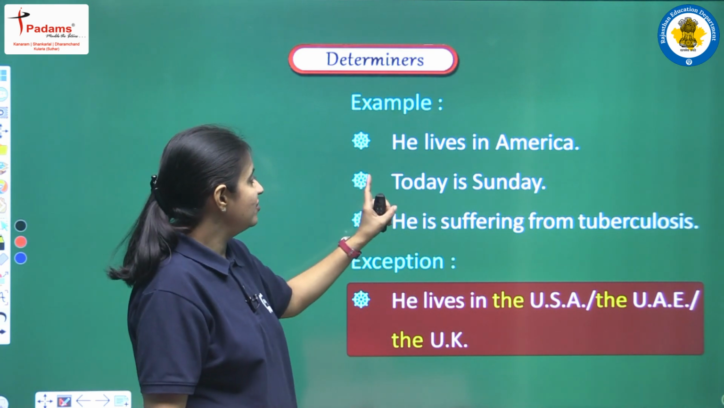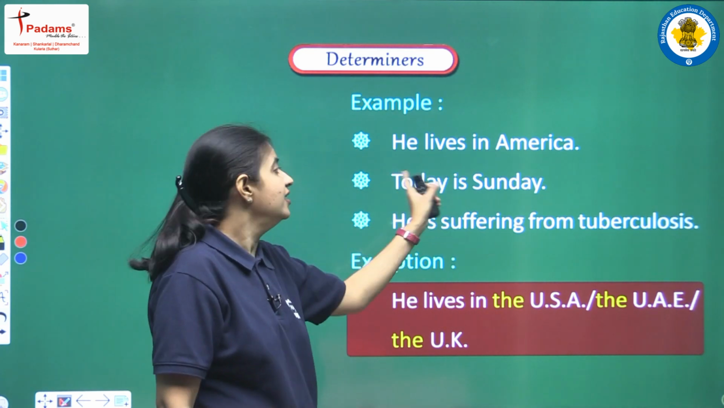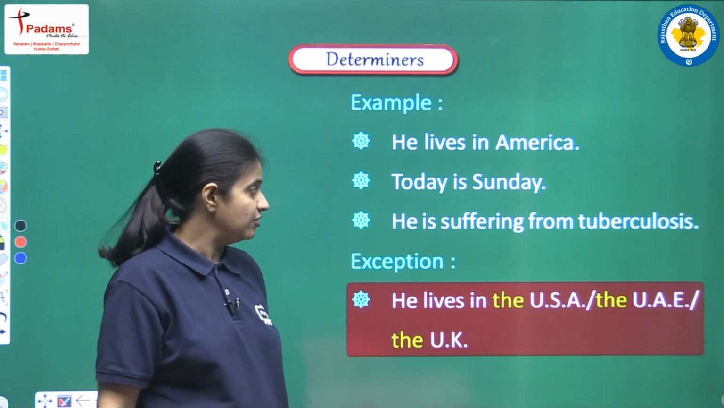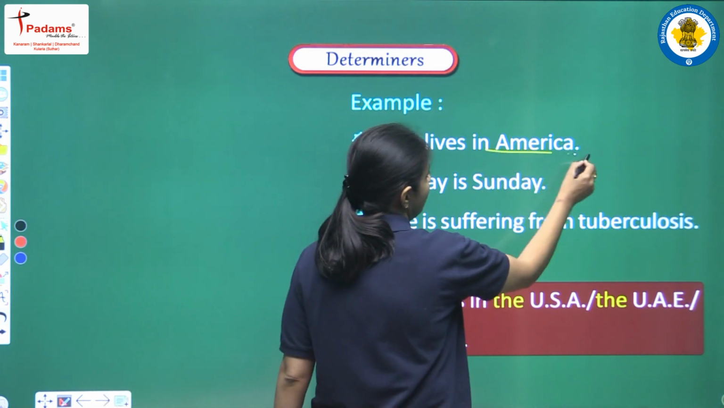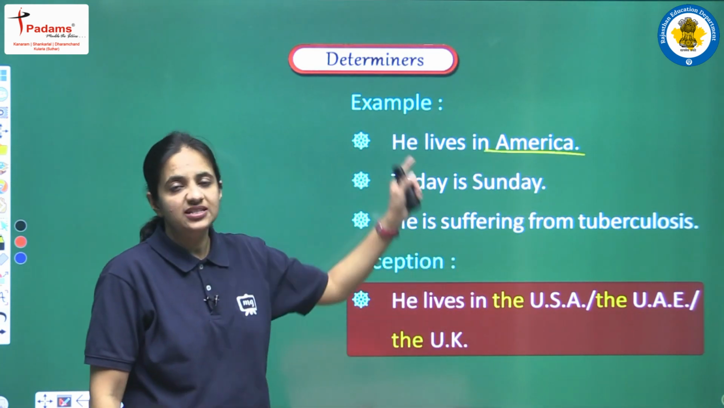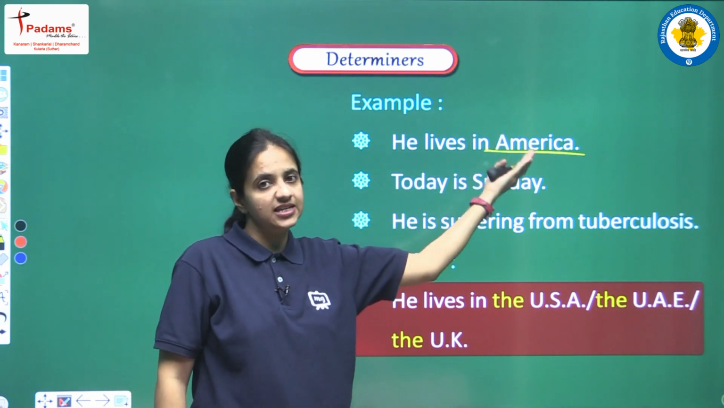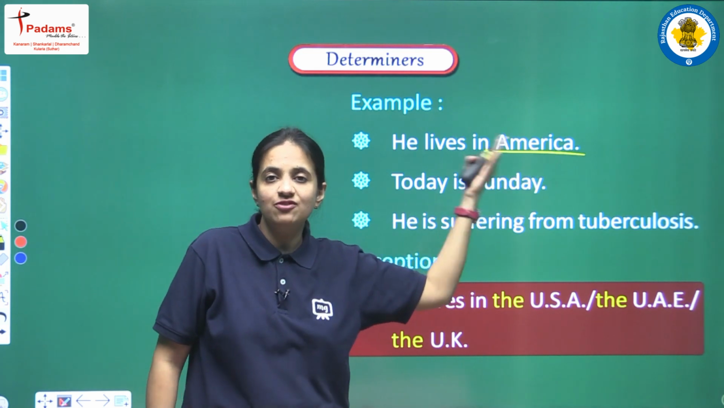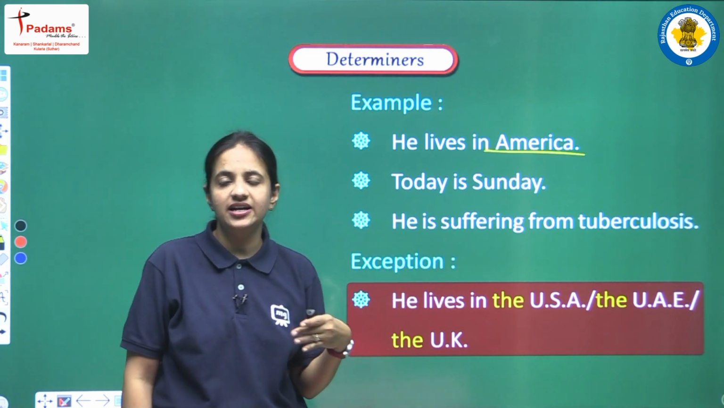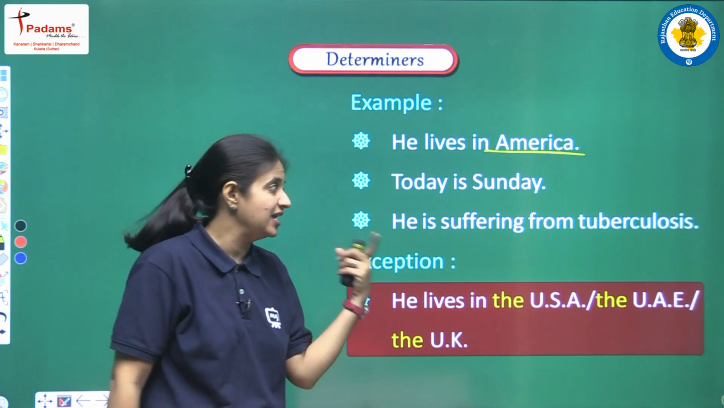For example, we have: He lives in America. Today is Sunday. He is suffering from tuberculosis. Here we have America, that is a place, so this is a country. Now suppose here there is a village, town, or city. So any place in the form of village, town, city, country, or continent, at that time we cannot use any article.